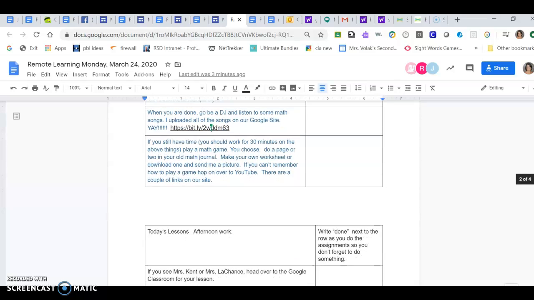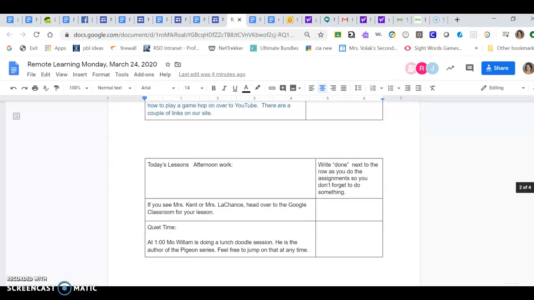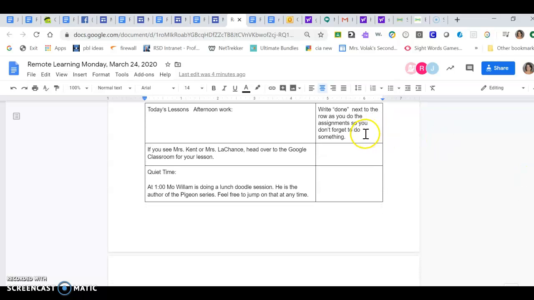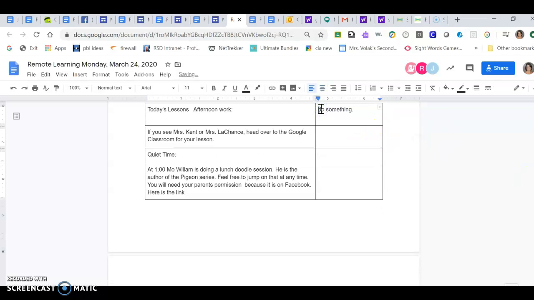And then it gave you some options. So you could either do a page or two in your old math journal. You could make up a worksheet. You could play a math game, like a card game if you have a deck of cards. In the afternoon, we can't do that because I can't figure out how to share it to each kid.